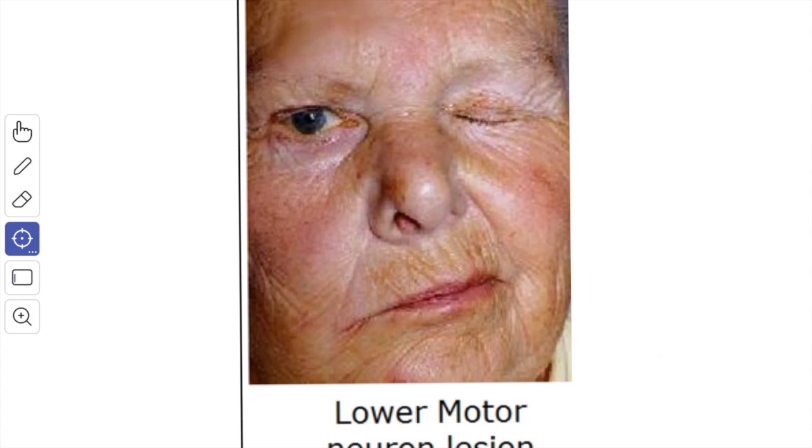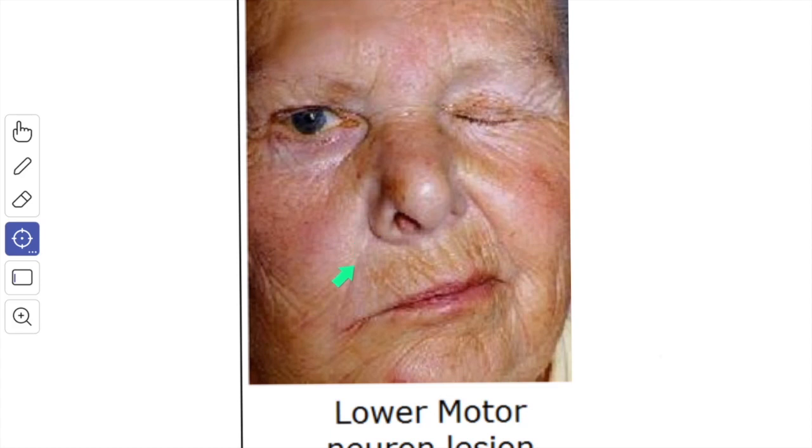The corneal reflex is disturbed, which may culminate in corneal ulcer and blindness. When an attempt is made to close the eyelid, the eyeball on the affected side may be seen to roll upward. This is known as Bell's phenomenon.